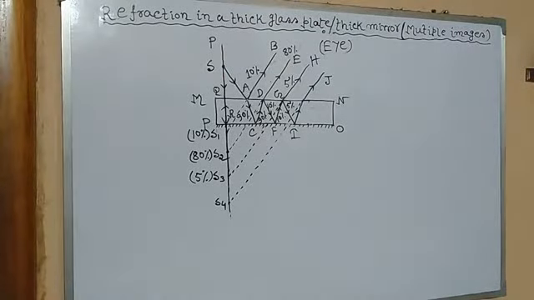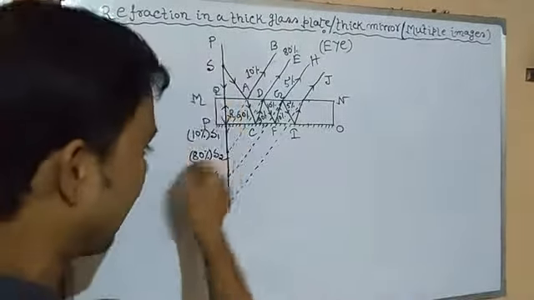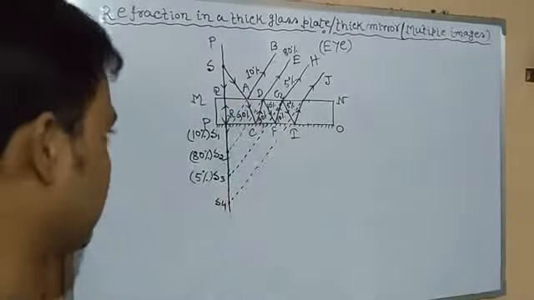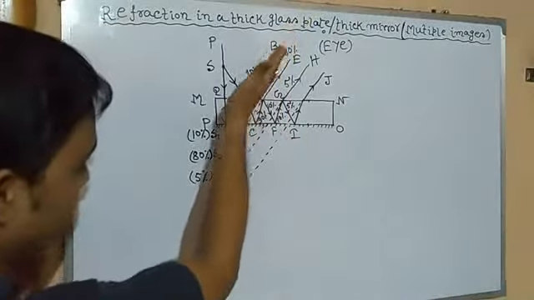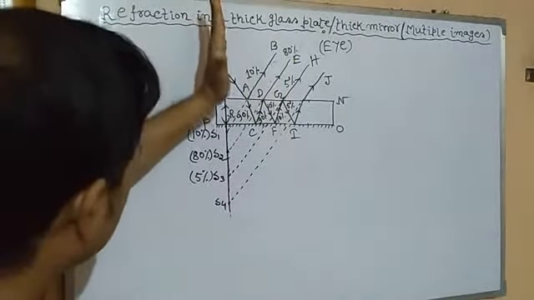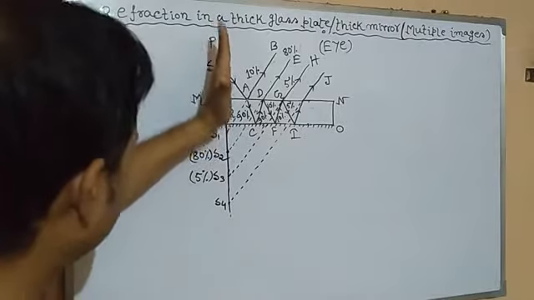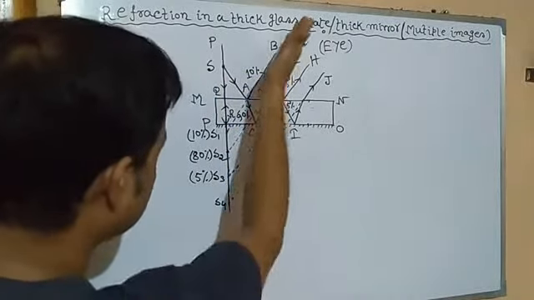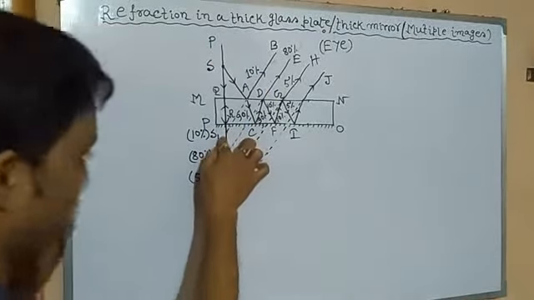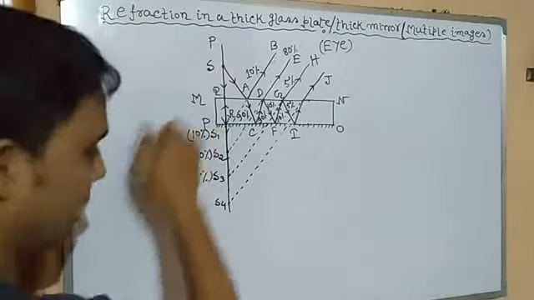But the point of discussion is that the second image is the brightest, not the first and not the third. Why? If we extend the 10% light, that is AB, in the backward direction, and also the normal ray in the backward direction, these two intersect at point S1, which forms the first virtual image.